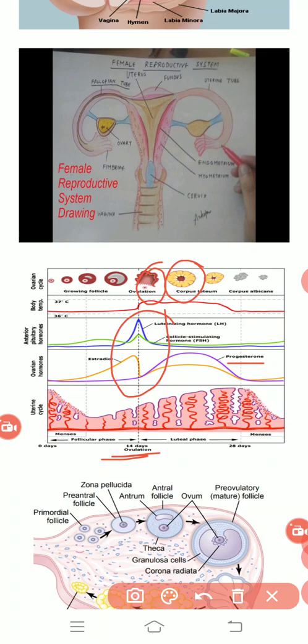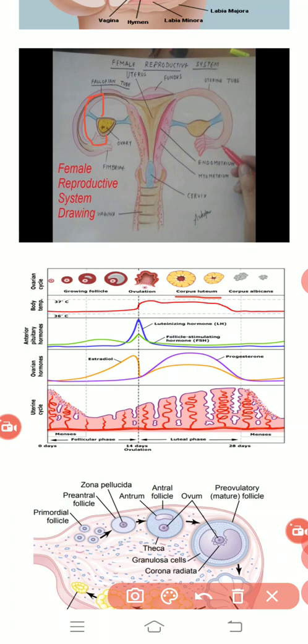Once that follicular structure is free from the egg cell, then it starts moving towards a change in its color and a structure known as corpus luteum. Corpus luteum is a most specialized structure formed after the ovulation. Once the ovulation begins, the egg cell, you can see here, starts moving from the fimbrial region of the fallopian tube to the ampulla and isthmus region.